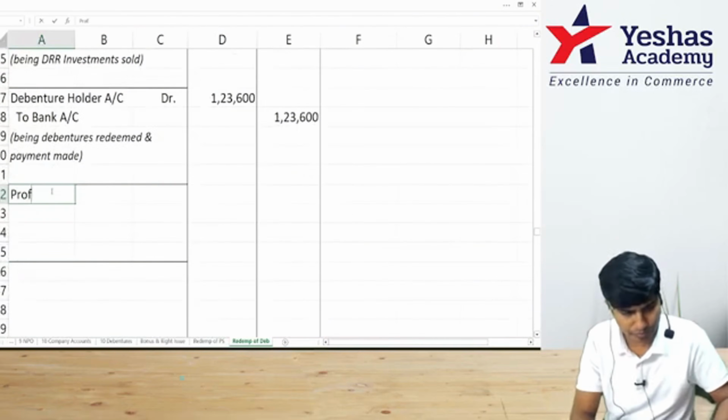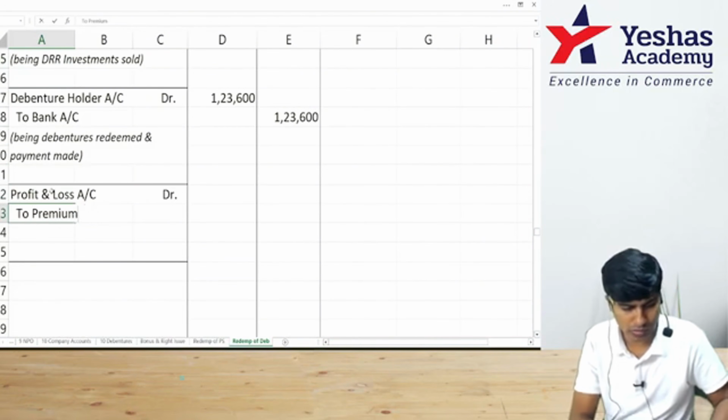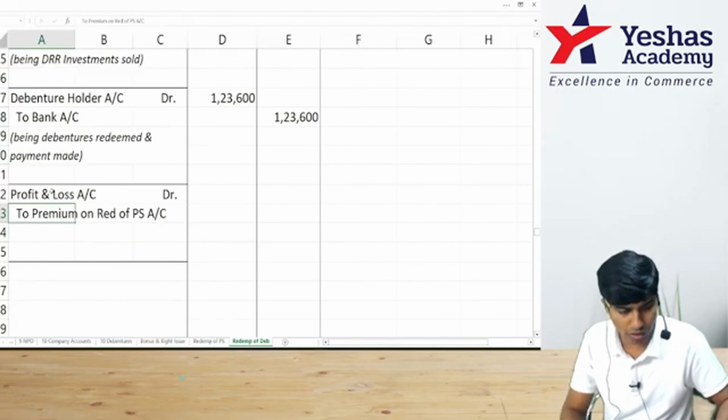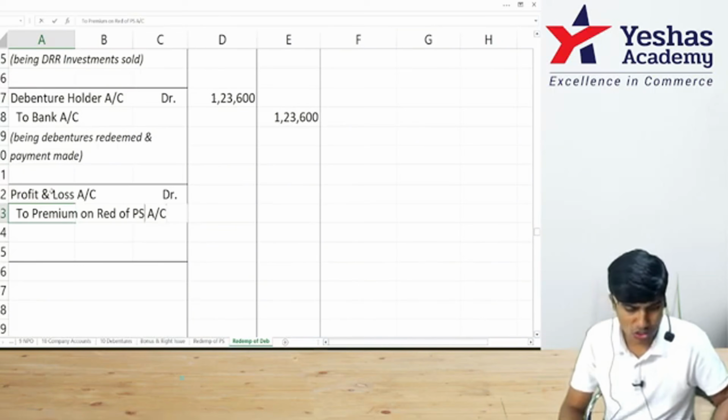I would write profit and loss account debit to... oh my god, I made a mistake. Sorry.